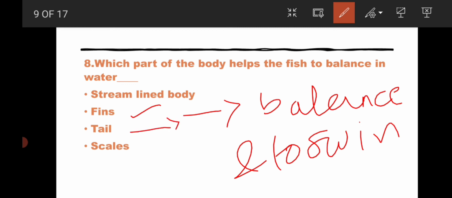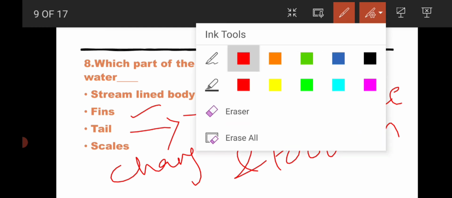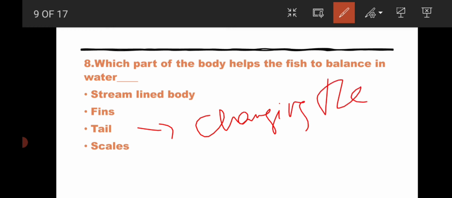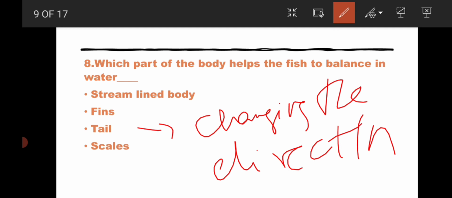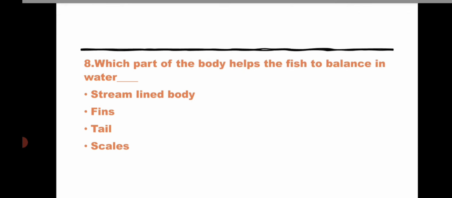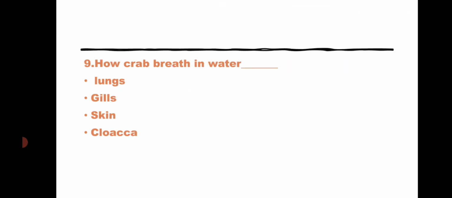Whereas tail helps in changing the direction. Whereas scales help the fish to keep the skin out from water. So it acts as waterproof. Coming to the next question.